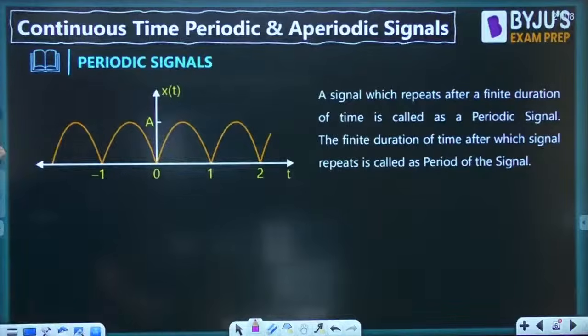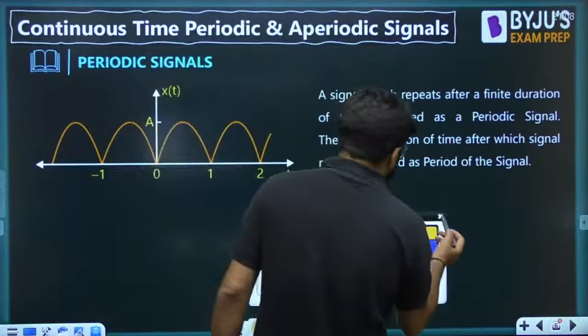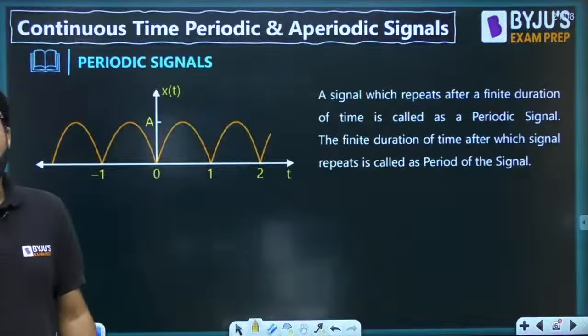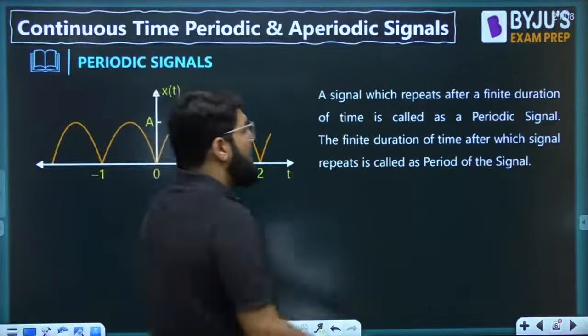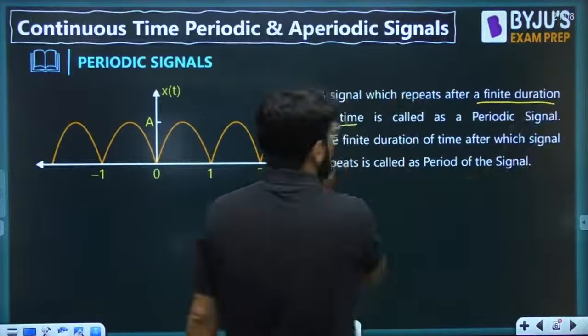So guys, fundamentally you all must be knowing what periodic signals are. A periodic signal is a signal whose value repeats after every finite duration of time.